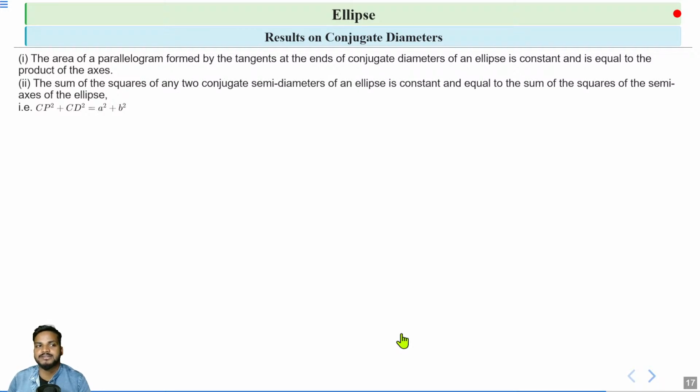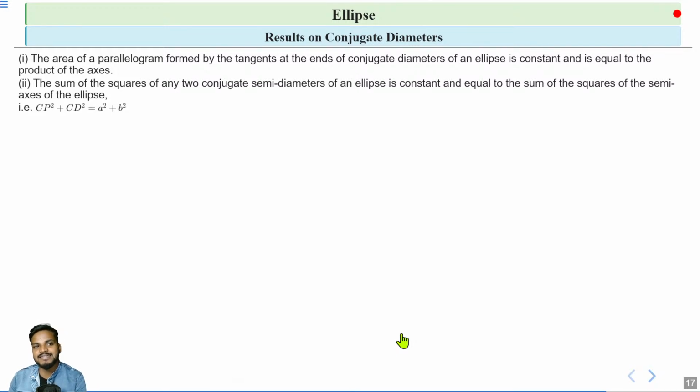Next, the sum of the squares of any two conjugate semi-diameters of an ellipse is constant. If we take two conjugate semi-diameters, take the square of the length of each and add them, we get a constant equal to the sum of the squares of the semi-axes, a squared plus b squared.